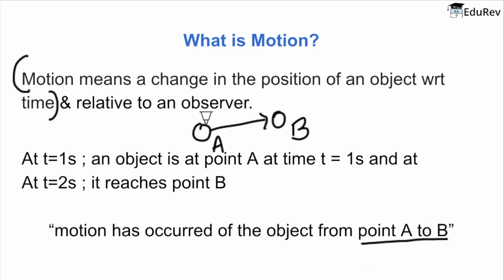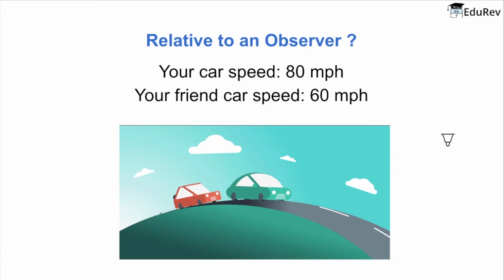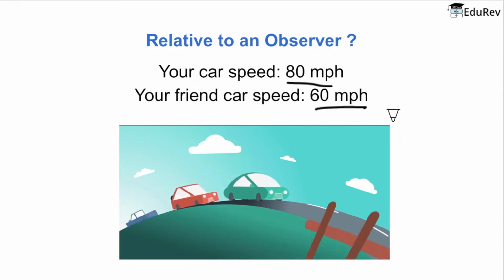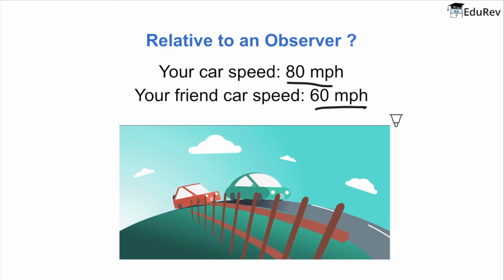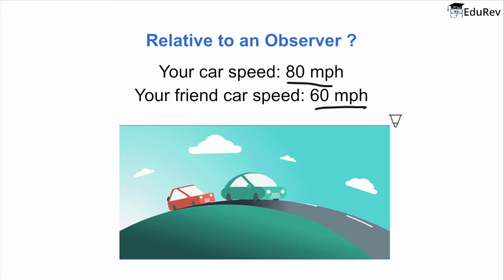Now let's decode the second part of the definition, that is, relative to an observer. What does this mean? Say for example, you are driving a car at 80 miles an hour and behind you is your friend in his car at 60 miles an hour. Now if you look in the rear view mirror, as long as you both keep your speeds constant, you will notice that your position does not change with respect to each other. Or you can say that you will always be at the same length from each other.